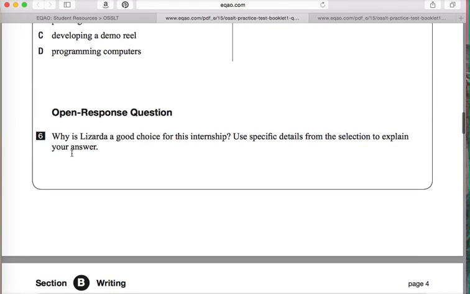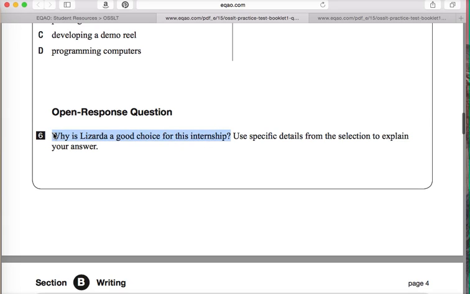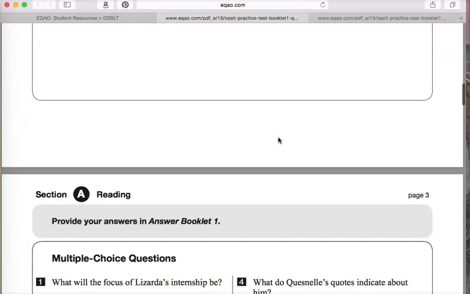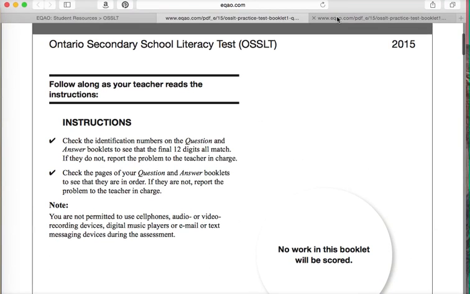This is what they mean. Why is Lizarda a good choice for this internship? In this case, this is an inferencing question. You have to state your opinion, so you're responsible for part of the answer, and you also must use specific details from the selection. That's where you work together with the author. Before I cap this video, there will be another one, but this one's getting kind of long.